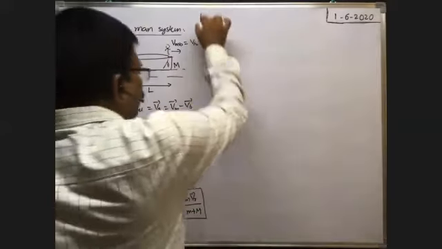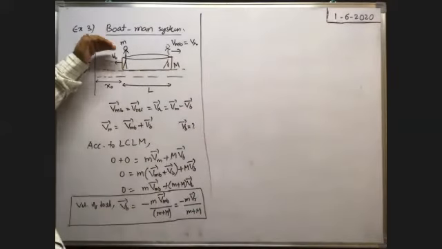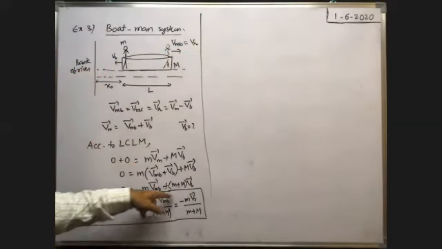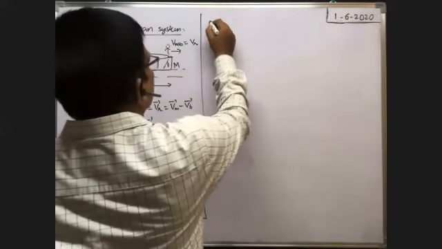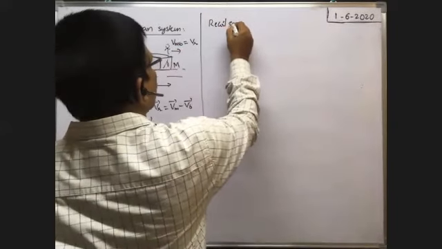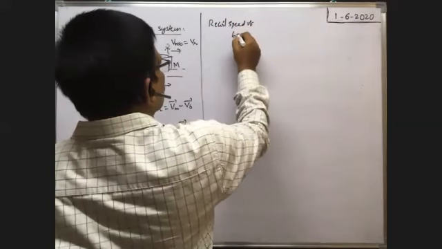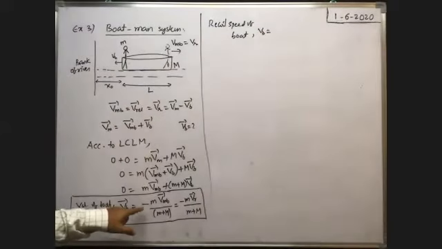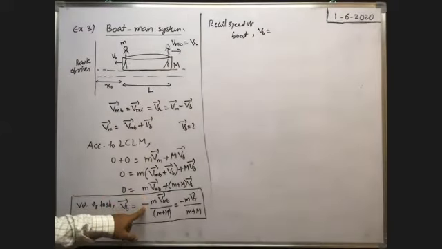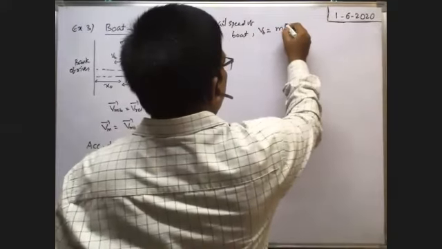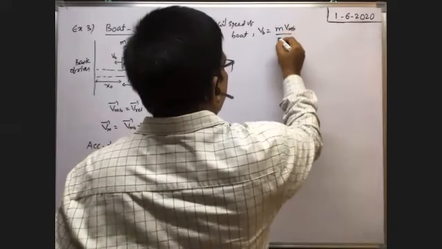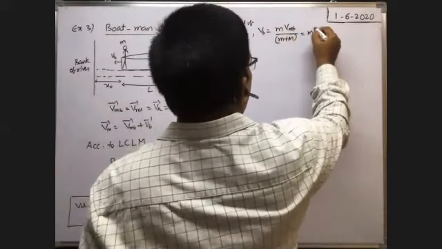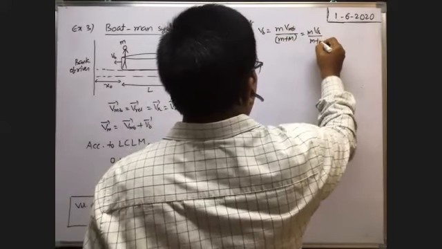Here, as the man travels along a straight line and the boat also travels along the same straight line but in the opposite direction, we need not write the vector form. Therefore, the recoil speed of the boat Vb is equal to, recoil itself represents the minus sign, so you need not write the minus sign again, small m into Vmb divided by capital M plus small m, which is also equal to m into Vr by m plus capital M. I have written this without vector form.